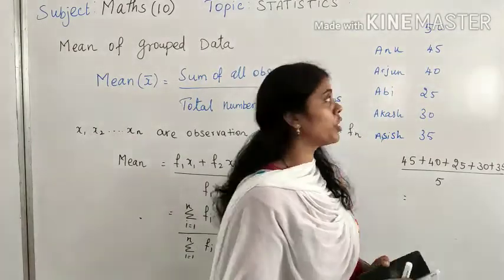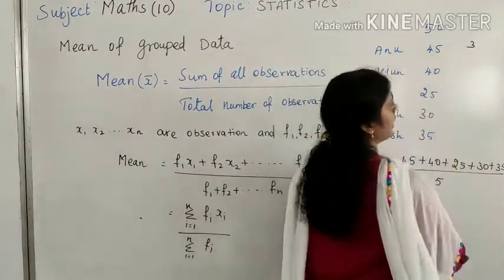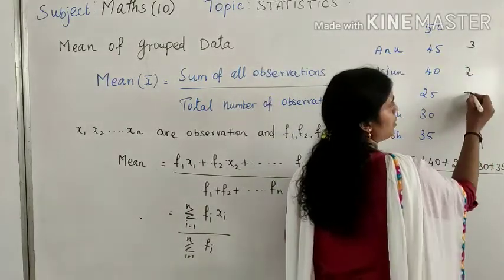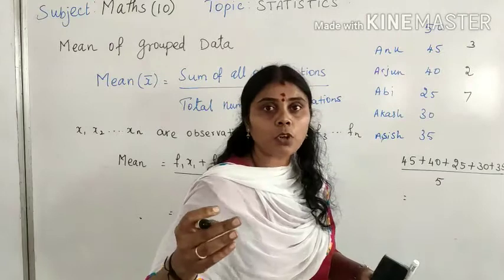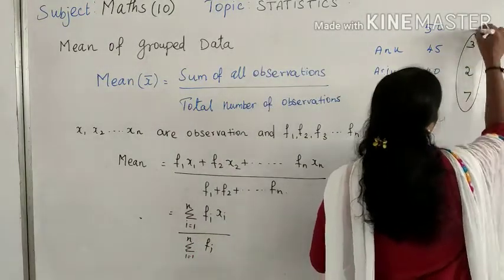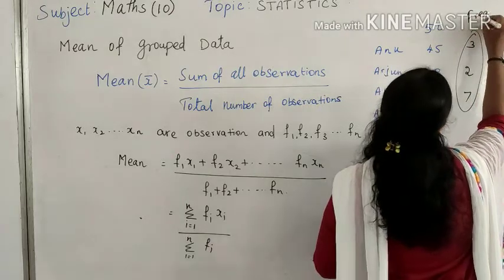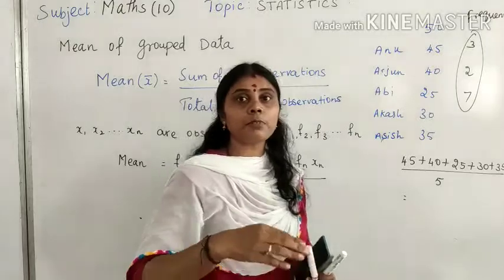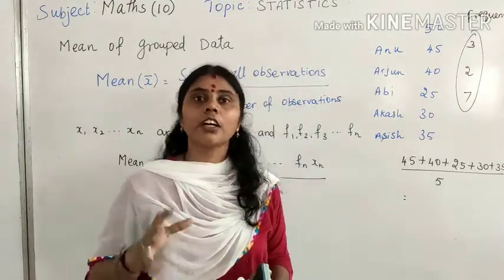Suppose 3 students got 45, 2 students got 40, 7 students got 25. Like that, depending on the number of children, it will increase. So this is called your frequency. Frequency means nothing but the number of observations, how many times it has occurred. Frequency.